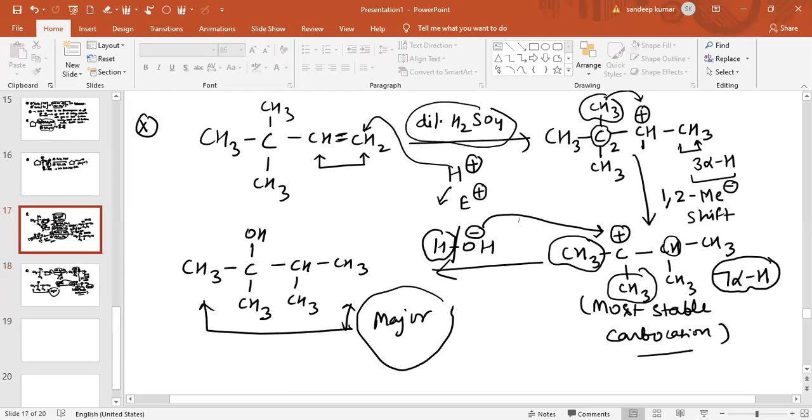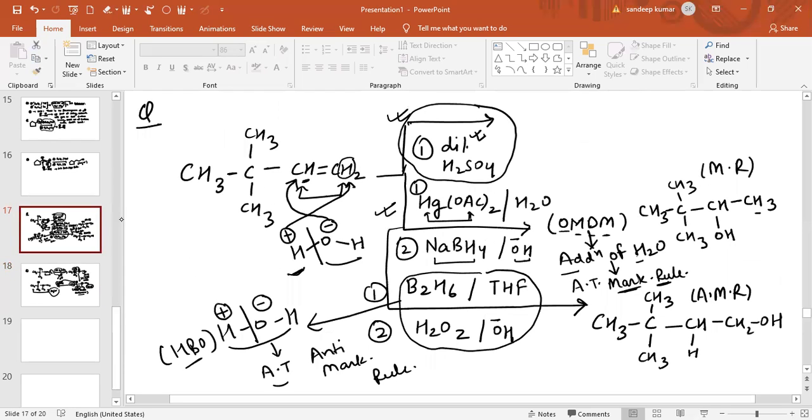But in the case of oxymercuration and demercuration, we have simply added water according to Markovnikov's rule. And similarly in the case of the hydroboration oxidation reaction, we have simply added water, and the addition of water is basically according to the anti-Markovnikov rule. So only in the first step have we prepared the carbocation and then made the rearrangement.